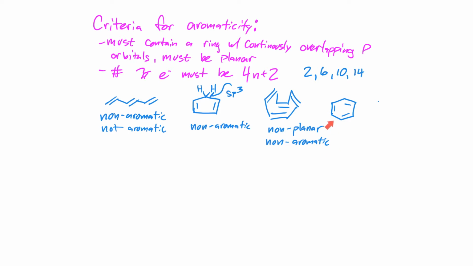And looking at this last one, we've seen benzene many times the first semester and now in the second semester. This is a ring. This does have continuously overlapping p orbitals. It is planar, and certainly the number of pi electrons does equal 4n plus 2 when n equals 1. We know that there are 6 here. So this is aromatic.